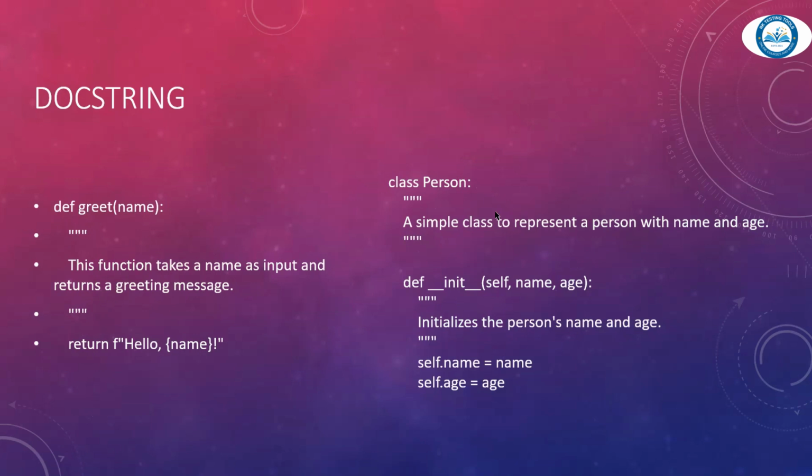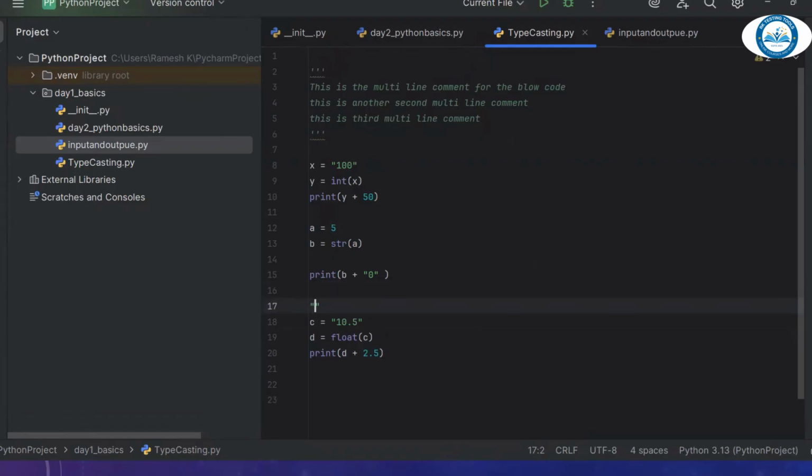This was for the method level. Now this is for the class level. You can say, a simple class to represent a person with a name and age. In the def init method, with self, name and age, you can also write, initialize the person's name and age. Self.name is equal to name, self.age is equal to age. This is how we can use the docstring. Now I'm going to declare double quotes here, and here you can write this code.